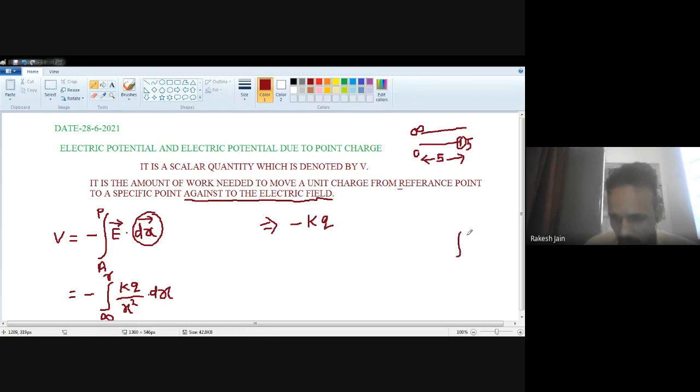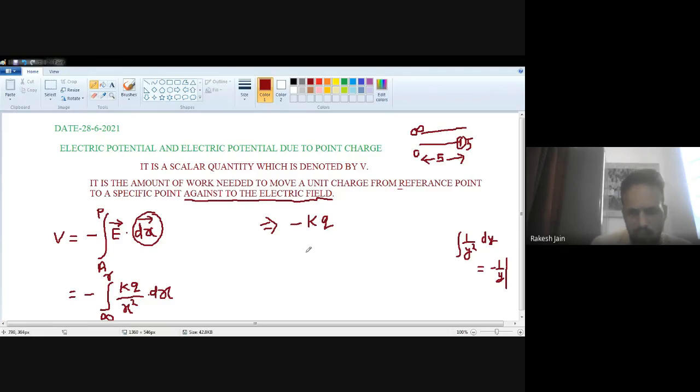Let's suppose you want to find the integration of 1 upon y square with respect to y. Then it is equal to minus 1 by y, and then you have to put the lower limit and upper limit. Okay, this is the rule.